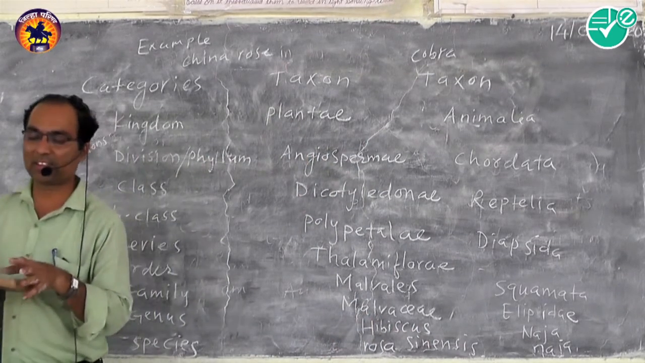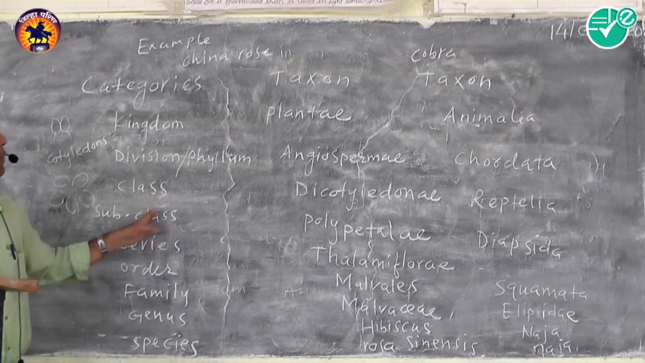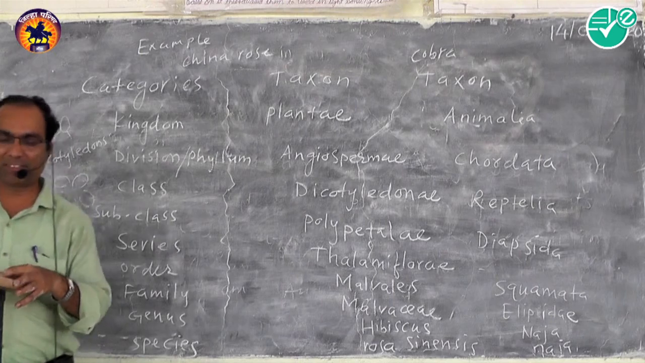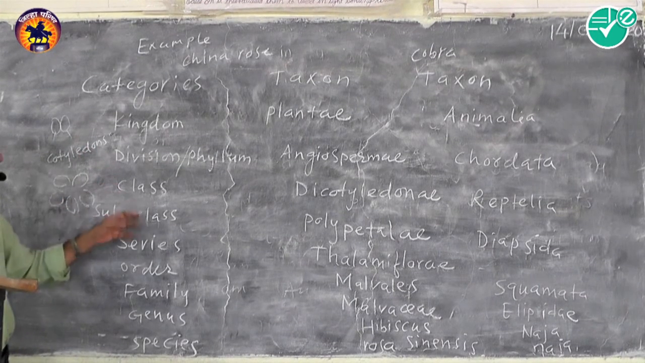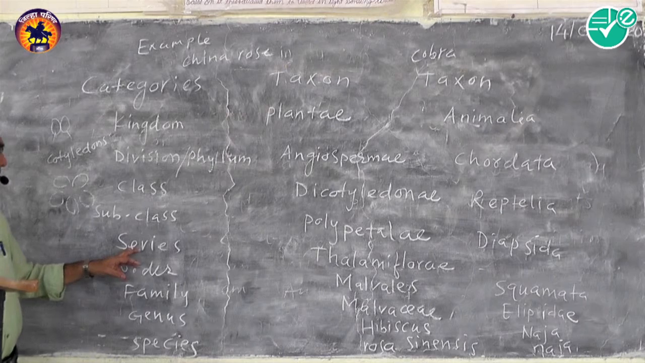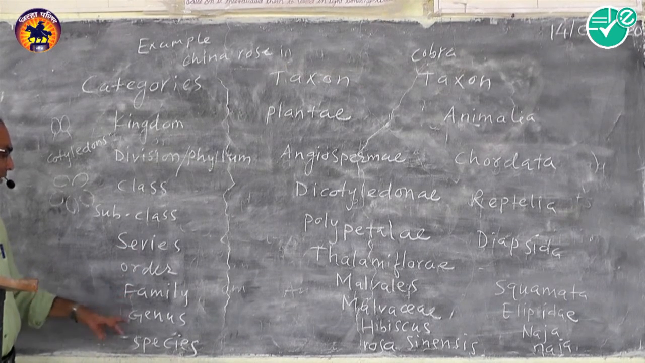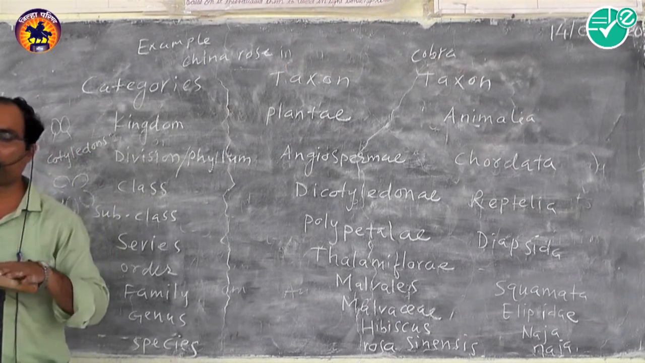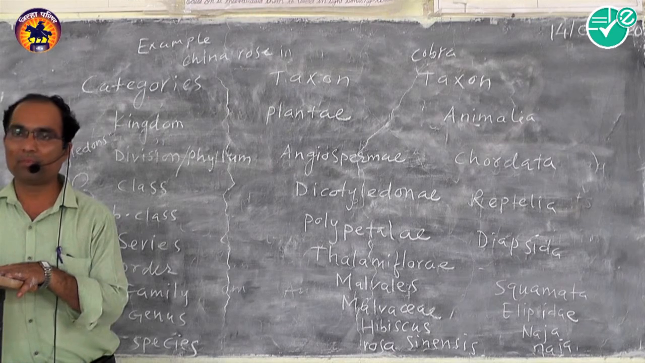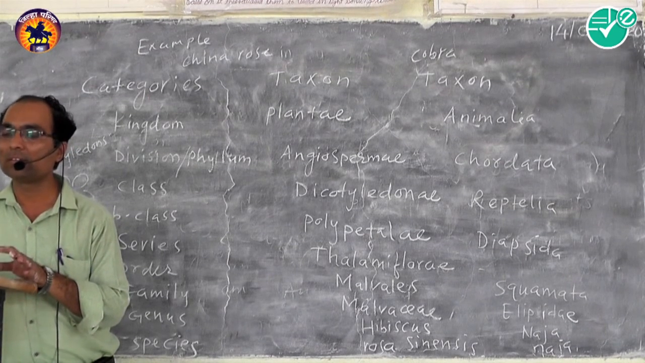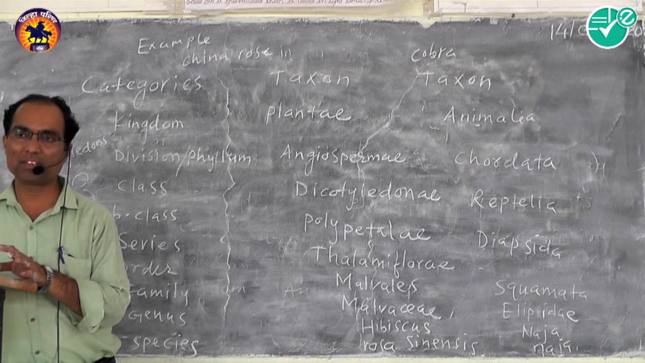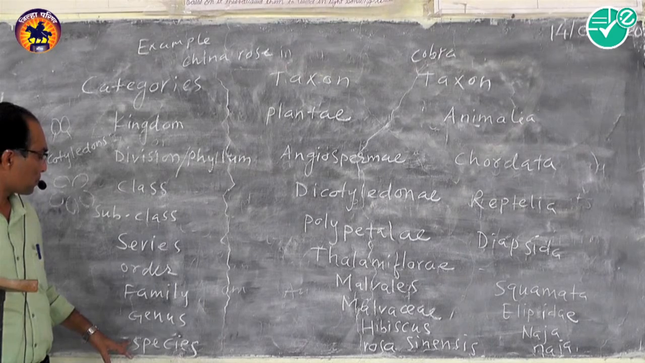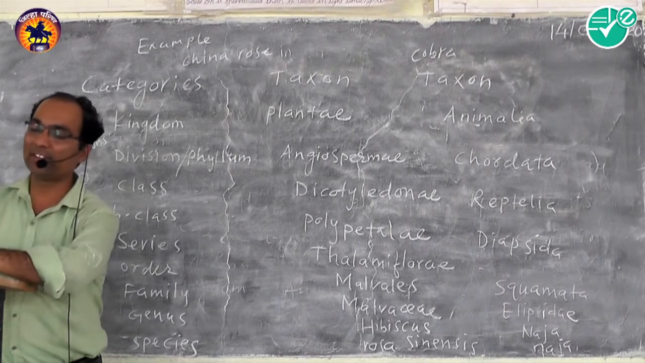So these are the methods of classification of China rose and cobra. Units of classification are kingdom, division, class, subclass, series, order, family, genus and species. Hierarchy of taxonomies: first we will see the smallest unit of classification. Which is the smallest unit? Smallest unit is species. So first we will see species.